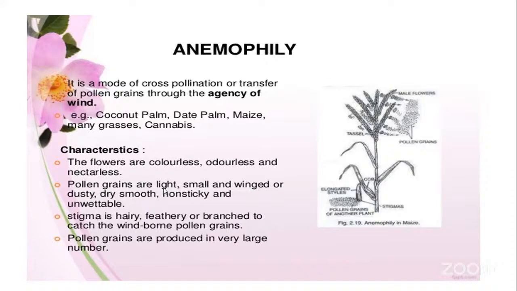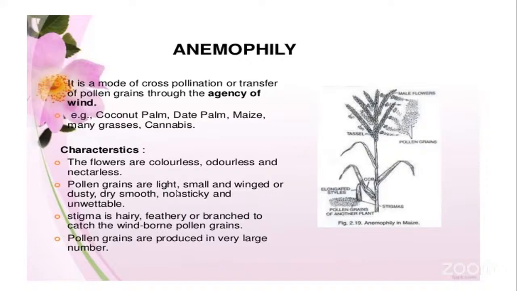So the pollen grains are lightweight in nature, because if the pollen grains are heavier in weight, they can't travel long distances through the wind. If the pollen grains are heavy, they'll fall near the plant only. They can't be carried long distances, or fall on flowers which are far away. They can't travel to another, different plant.